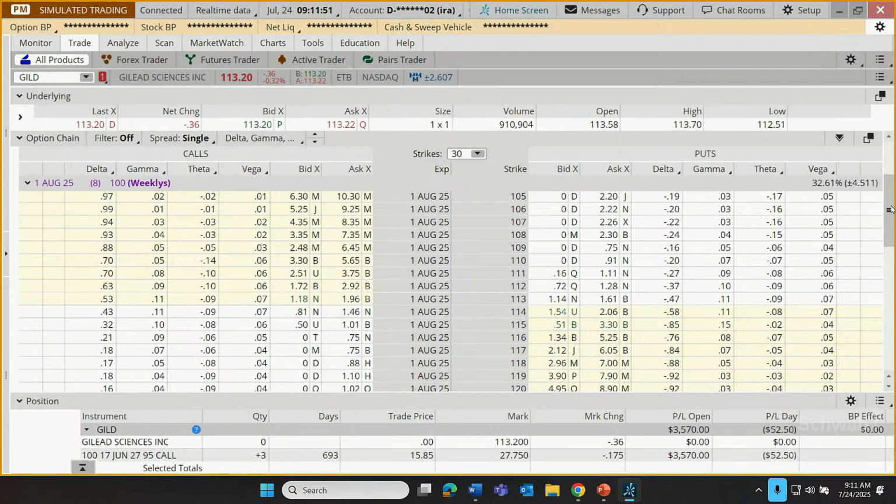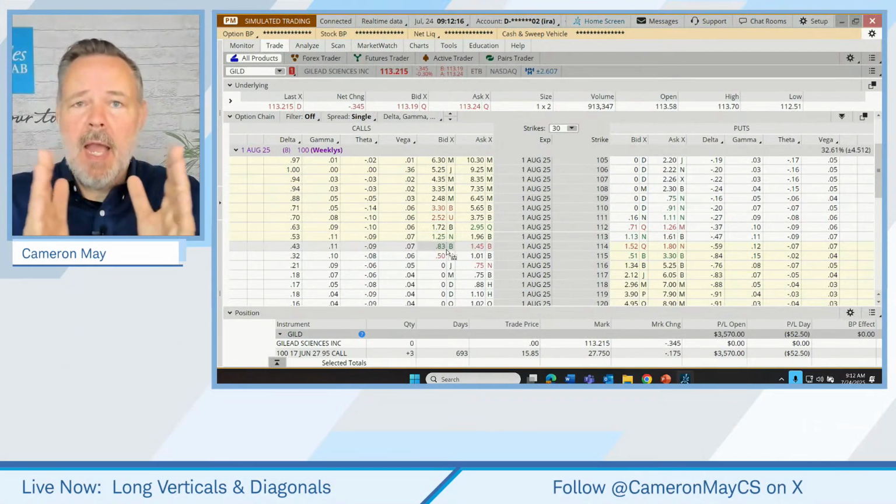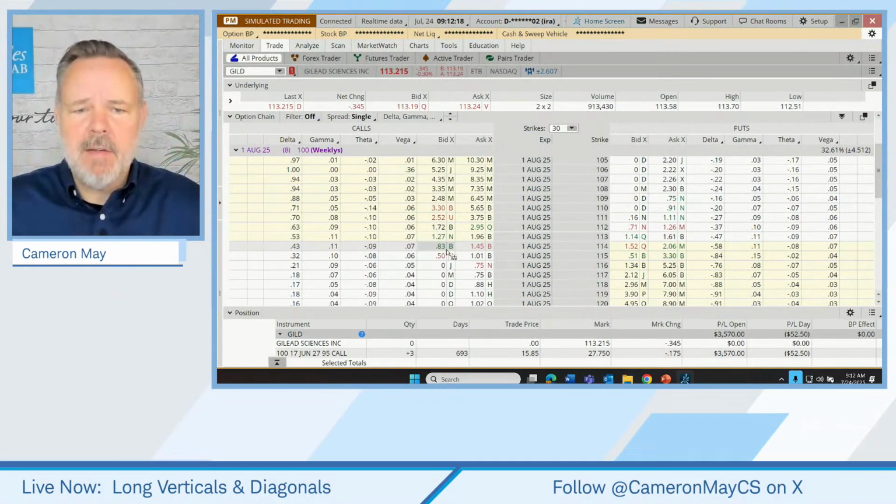Well, as I look at our option chain here, stock's at 113, let's say we wanted to sell an out of the money call, 114, 115, 116. Look at the spread between the bid prices and the ask prices. There is poor liquidity, sometimes in the eye of the beholder, but I would describe this as poor liquidity in these contracts. There's a very wide spread between the bid price and the ask price.